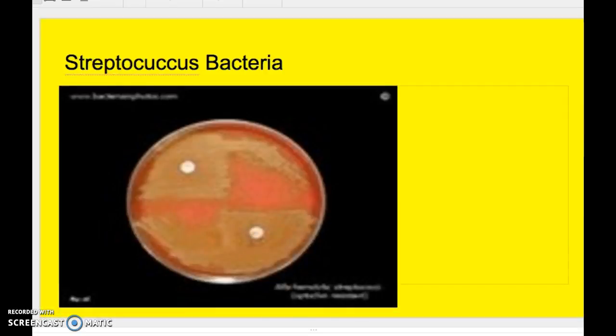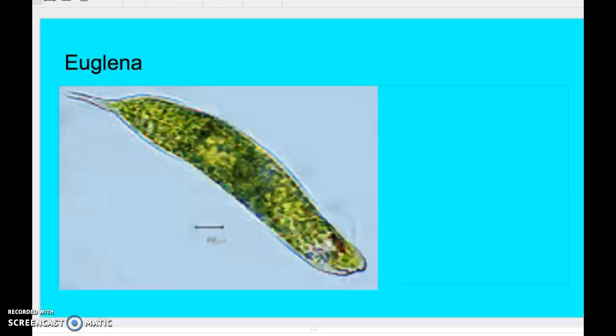This is an example of a Streptococcus bacteria. Bacteria are the most abundant microorganisms in the world. There's actually more bacteria in and on your body than there are living cells in your body.